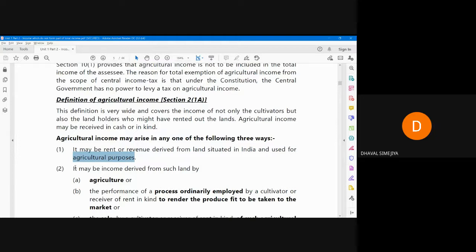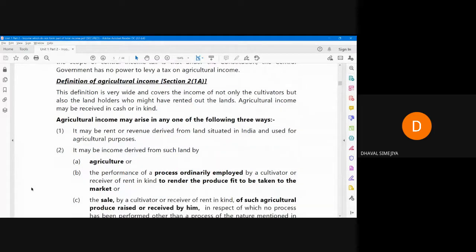Point number 2, it may be income derived from such land by agriculture or the performance of a process ordinarily employed by a cultivator or a receiver of rent in kind to render the produce fit to be taken to the market.